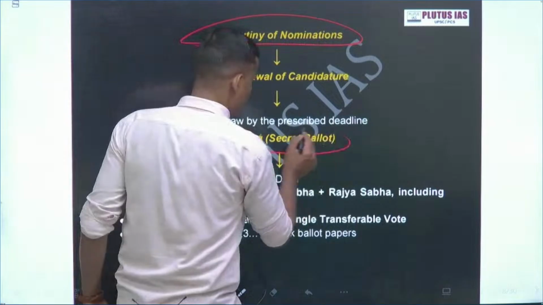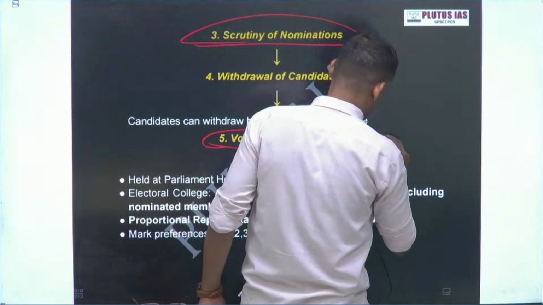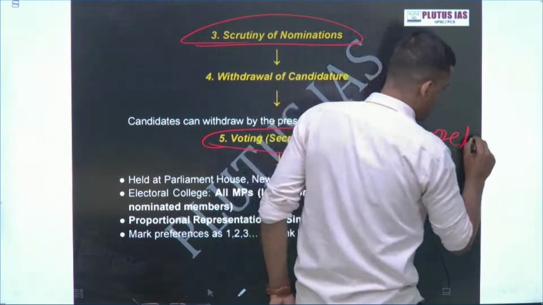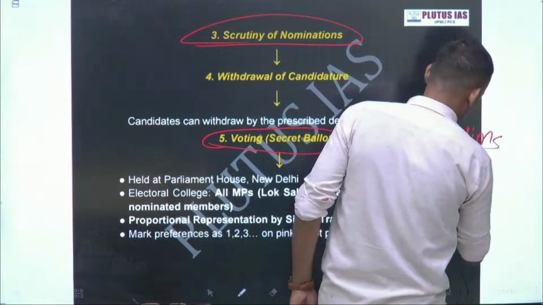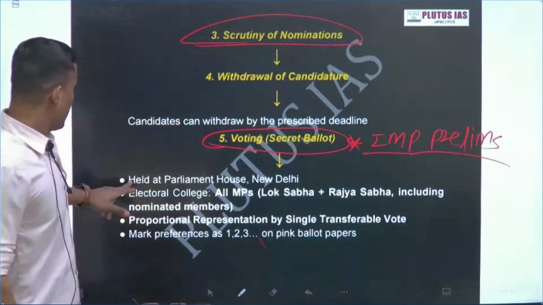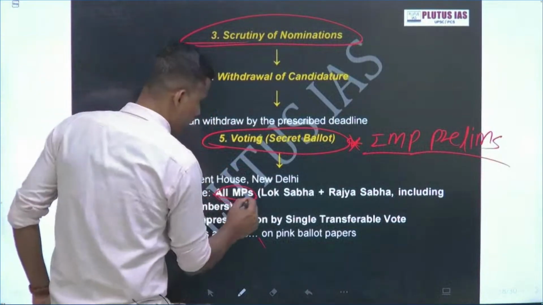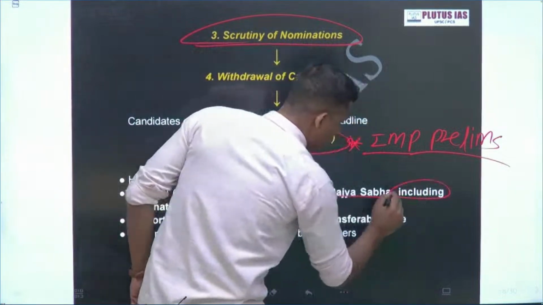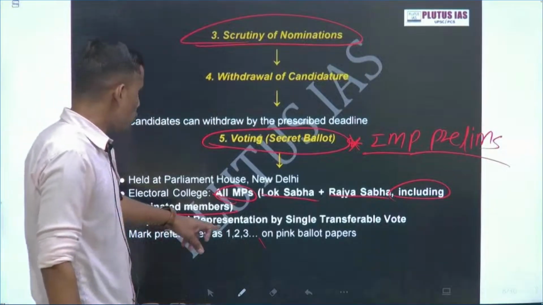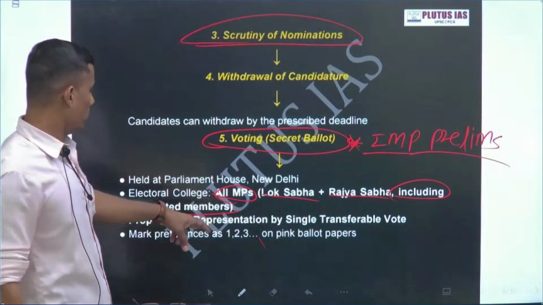Voting procedure, this is very, very crucial and very important for the prelims. What exactly? Secret ballot. It is held at Parliament House, New Delhi. The electoral college consists of all the MPs, as I explained earlier, including nominated members. Voting is by proportional representation by single transferable vote, marking the preference 1, 2, 3, 4.